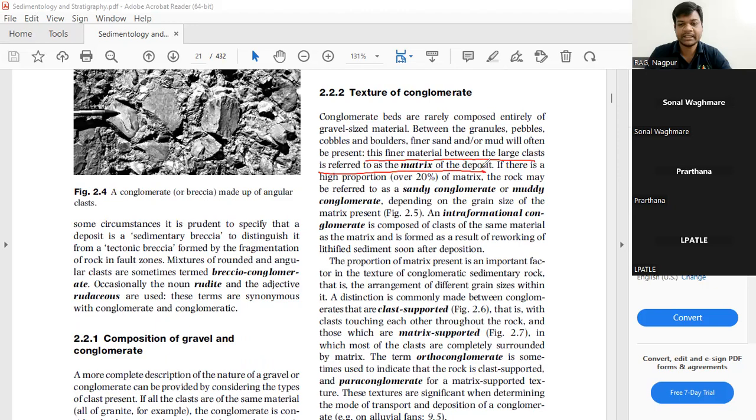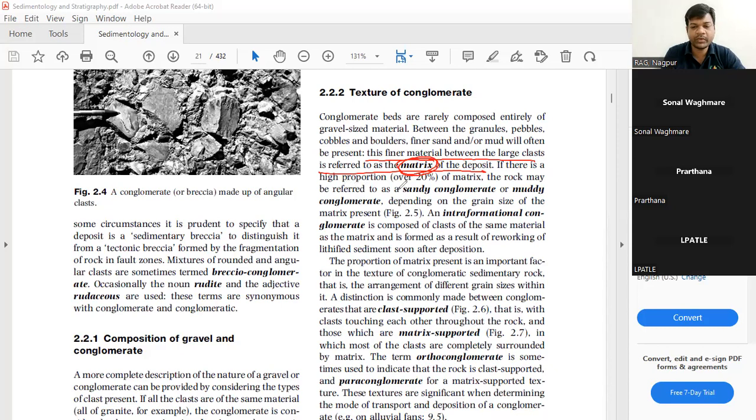Matrix is nothing but the mud, or such material which binds the clasts, because there are larger grains, larger boulders present, and these boulders must be bound with something. This binding material in any rock will be called the matrix.